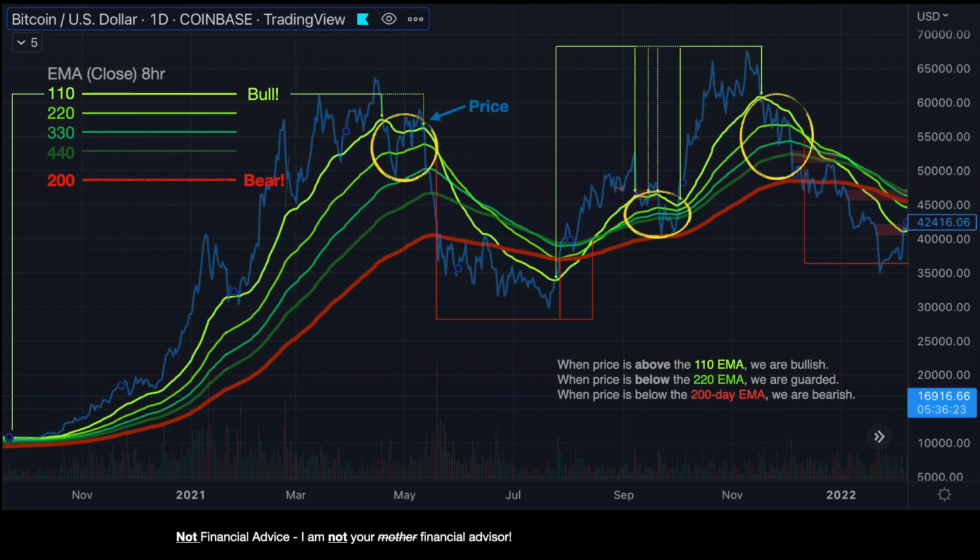Now, that's all fine and well. This is a fairly complicated chart, but what do you do? How do you use this? What do you do in the times that I've circled? What decisions are you supposed to make, right?